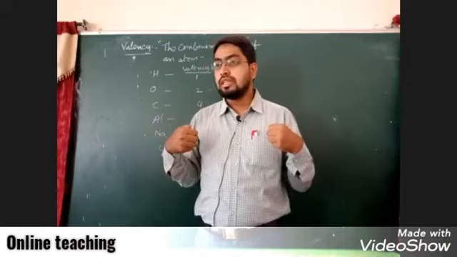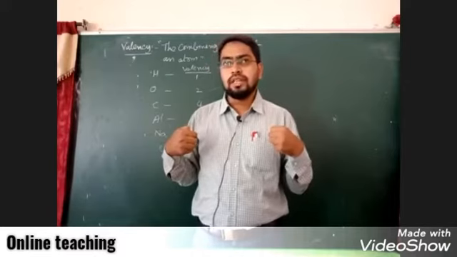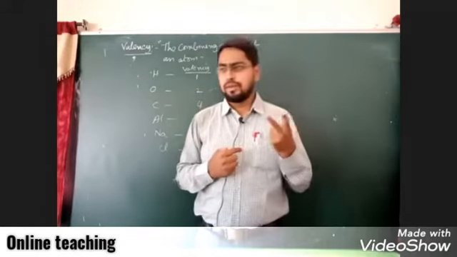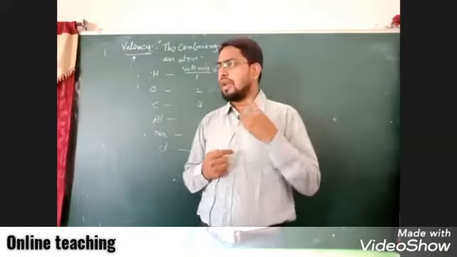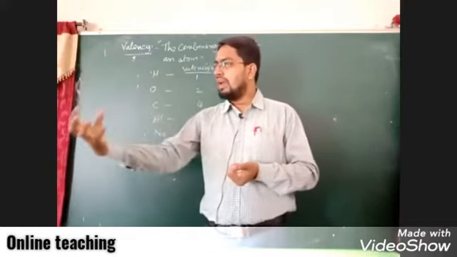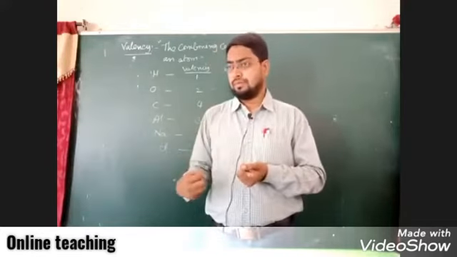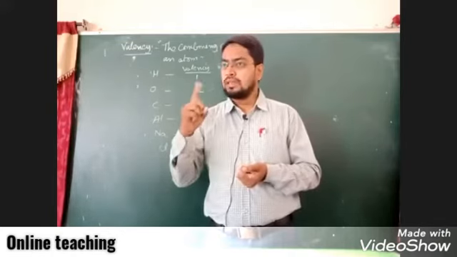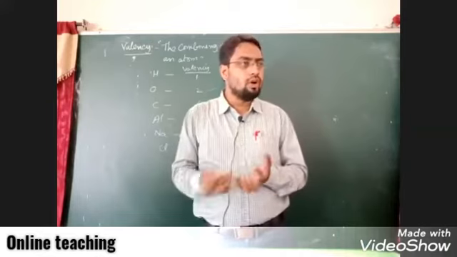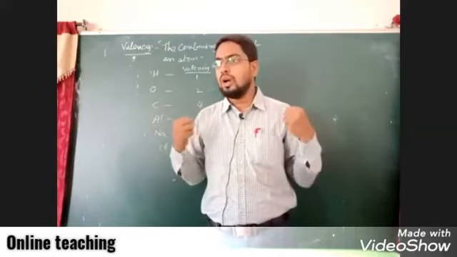Means its capacity is 1 as well as 2 also. Understand? One atom can hold any other atom, how many? 1 atom. Same way, the same element can hold at a time 2 others.